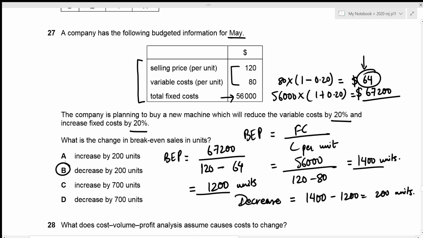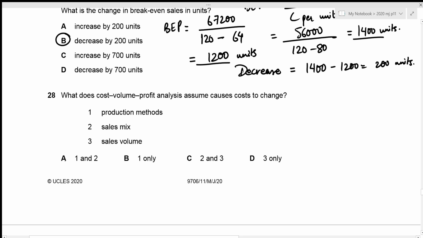Now we can move towards question number 28. What does cost volume profit analysis assume causes costs to change? So the first one is production methods. That is incorrect. The second one is sales mix. That is incorrect as well, because we only talk about cost, volume, and profit. And the third one is sales volume, which includes volume, right? So this is the one that causes cost to change according to the cost volume profit analysis. So 3 is the only correct one, which is given in option D. That is the correct answer.